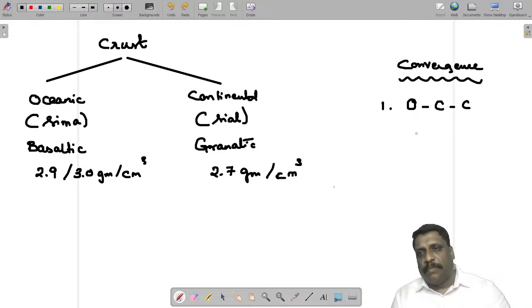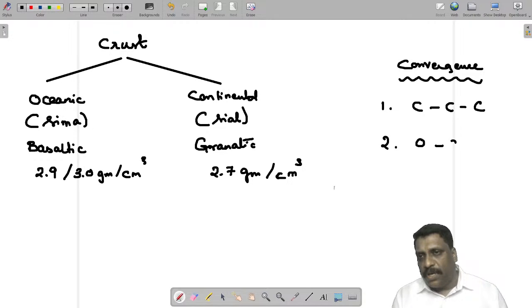Maybe I'll prefer a different order. Both sides I'll be having continental crust: continent-continent convergence. 2 is ocean-ocean convergence. 3 is ocean-continent convergence.